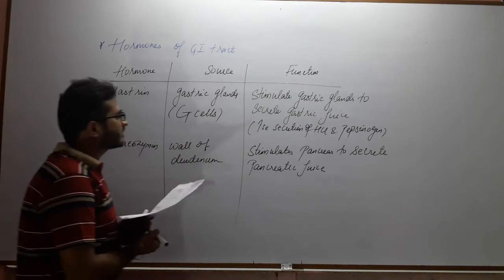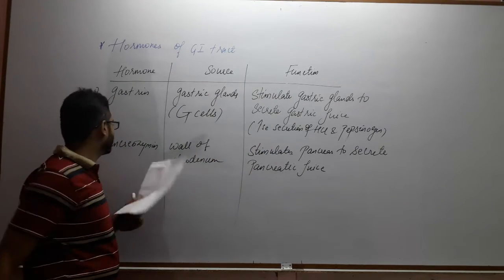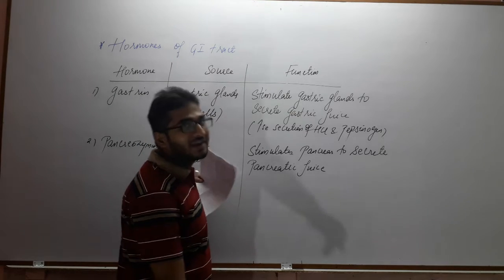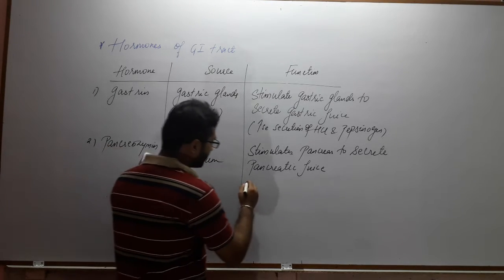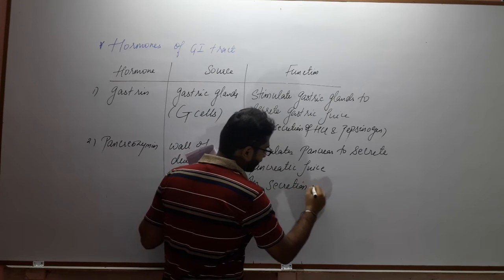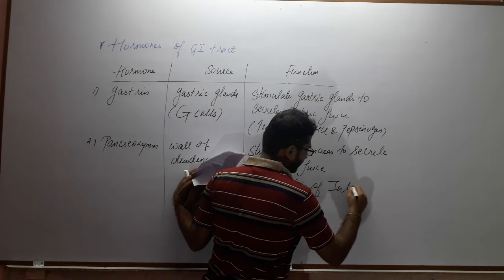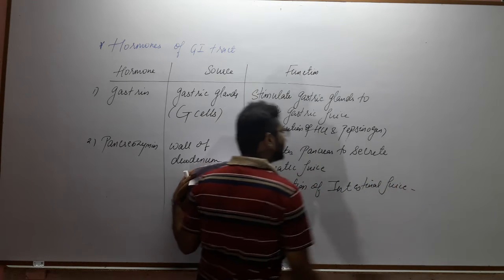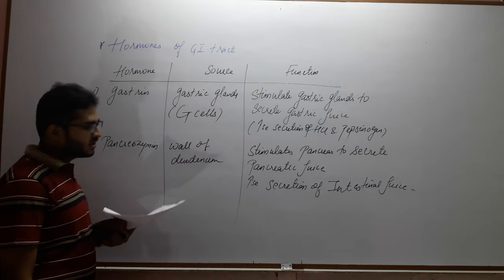The second important function of this hormone is that it also increases the secretion of intestinal juice. Clear? So this is the role of pancreozymin.